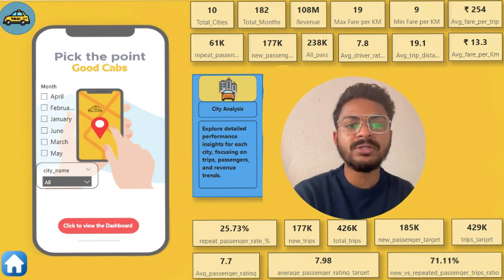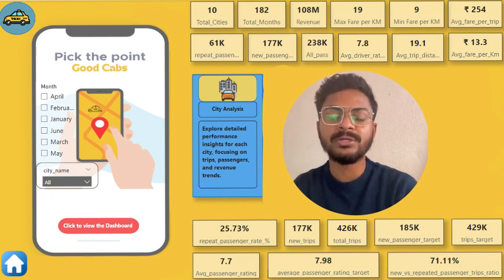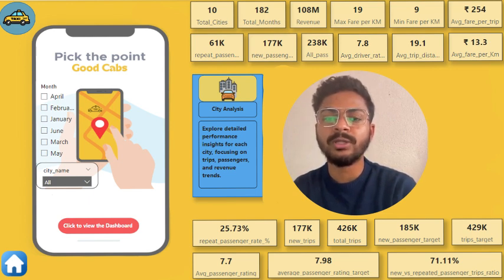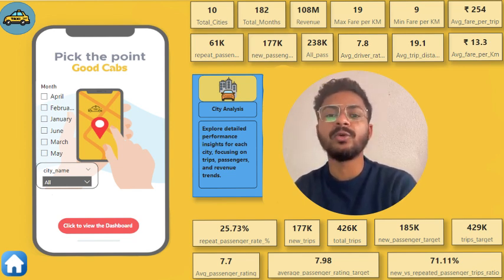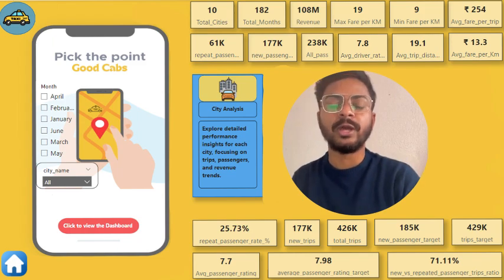As part of this initiative, the Good Cabs management team aims to assess the company's performance across key metrics, including trip volume, passenger satisfaction, repeat passenger rate, trip distributions, and the balance between new and repeat passengers. As you know, Good Cabs is a cab service company operating mostly in 10 tier 2 cities. In this project I'll be presenting some business analysis, primary and secondary analysis, and side by side there will be some recommendations for Good Cabs as well.